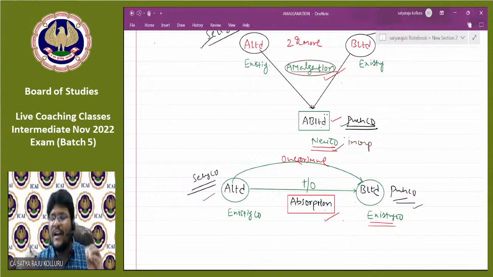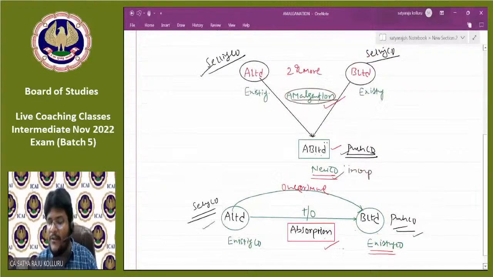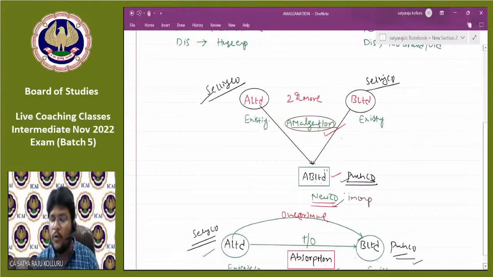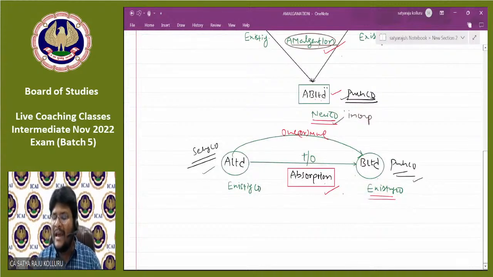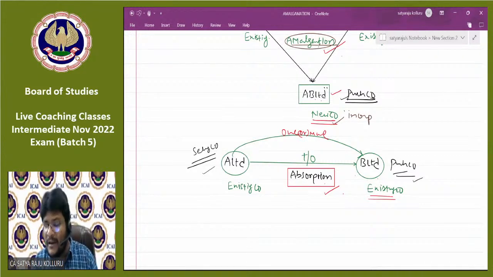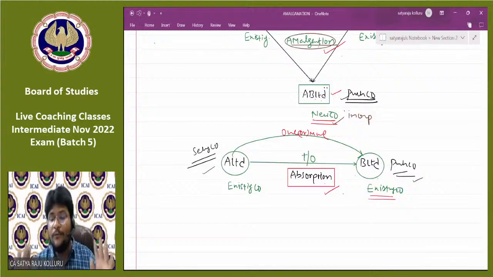That's why generally we consider absorption also as amalgamation, but literally there is a difference, because in case of amalgamation, a new company is incorporated to take over two or more existing companies, but in case of absorption, one existing company will take over one or more existing companies. But for accounting treatment, there is no difference. Amalgamation includes absorption.